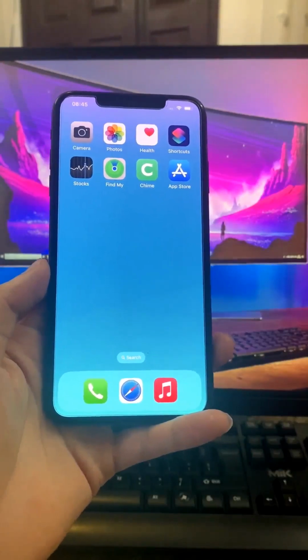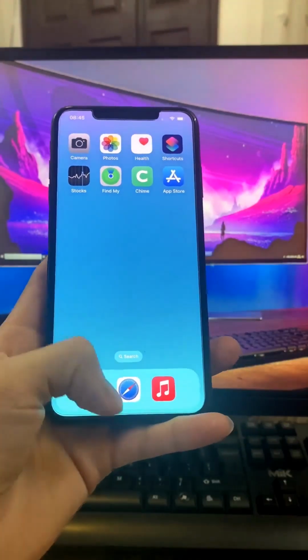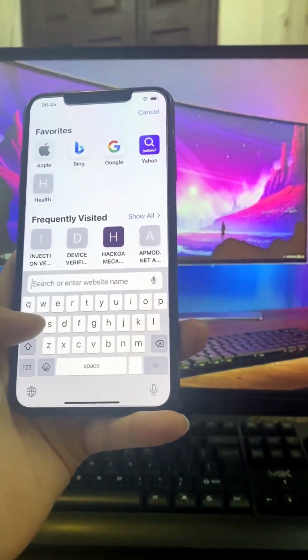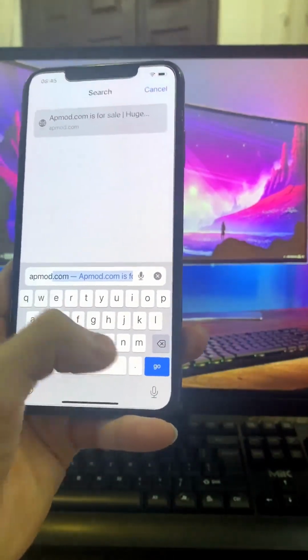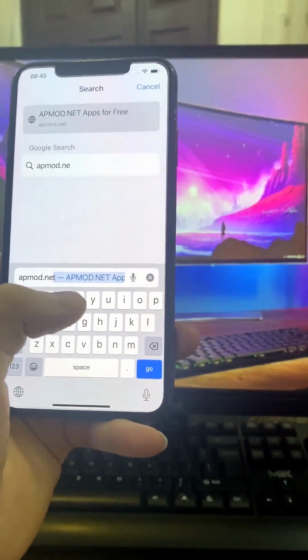Hello guys, today I will show you how to download free app mods on your mobile phone without root or jailbreak. First of all, you need your phone with an internet connection, and please don't use a VPN to do the tutorial.